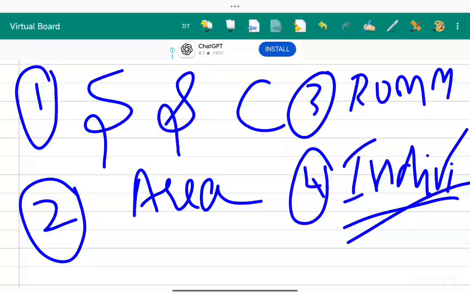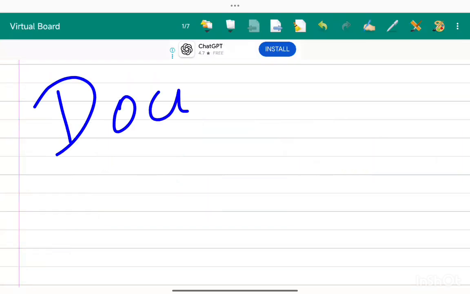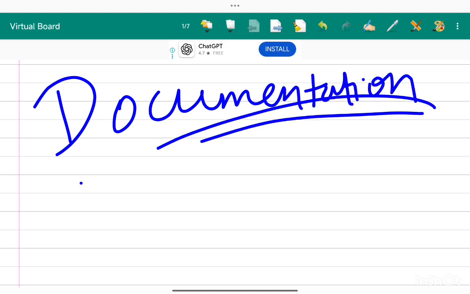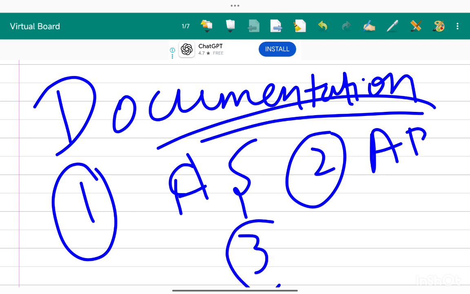Next topic is documentation. This is a simple topic. Under this, we have 3 points. What will he document? The auditor shall document the audit strategy. He shall document the audit plan and any significant changes made during the audit.